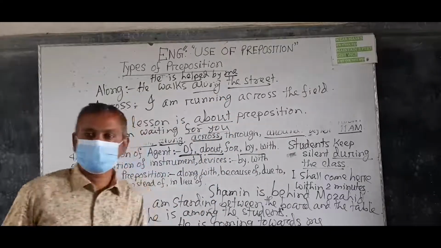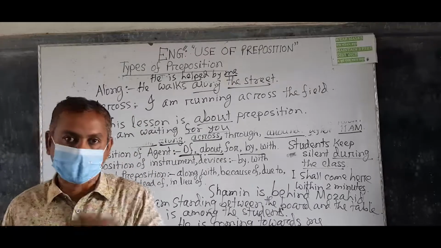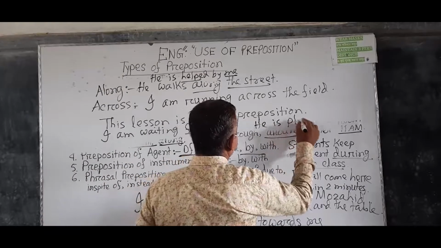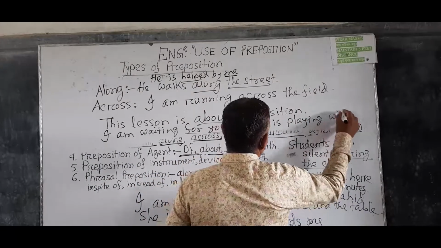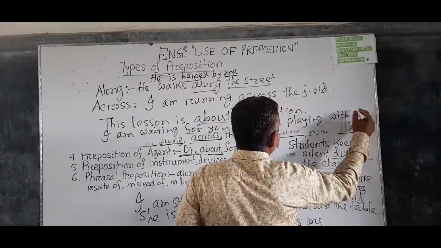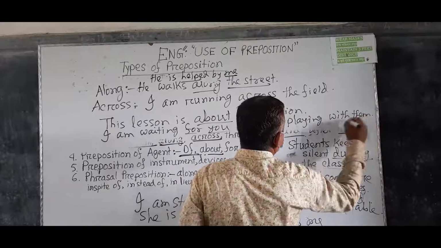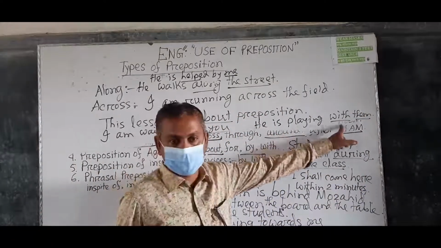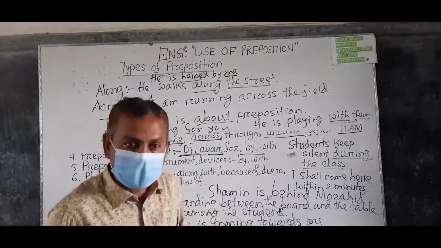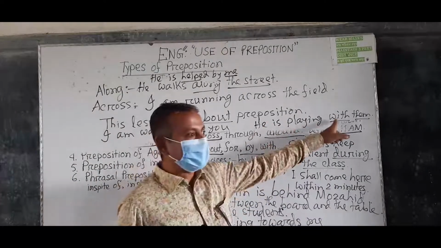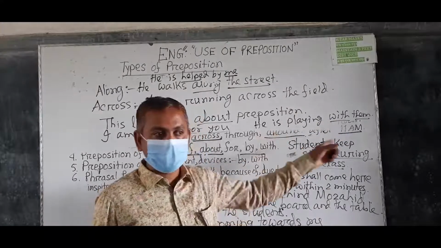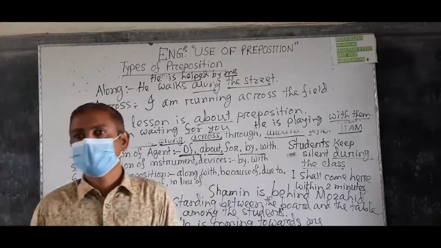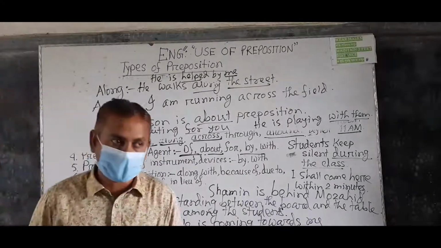So with is used to be accompanied by. Understand? He is playing with them. So that means he is accompanied by them. They are the company of him. So with is used to express company of someone or something.